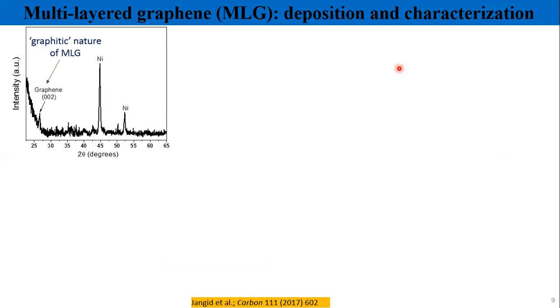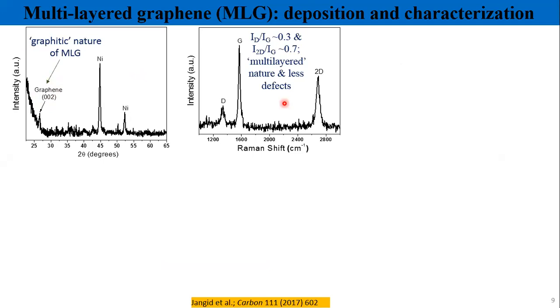Okay. So as I already told you, we deposited this multilayer graphene by chemical vapor deposition. We confirmed it by SAED, which showed that the nature of the deposited material is graphitic. Then we did Raman spectroscopic measurement, and we found that the defect density is pretty much under control, and we have multi-layer nature of the deposited graphitic carbon.